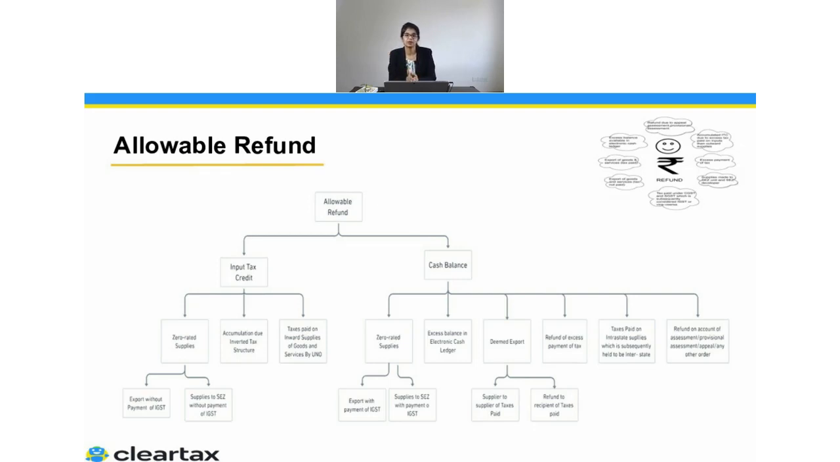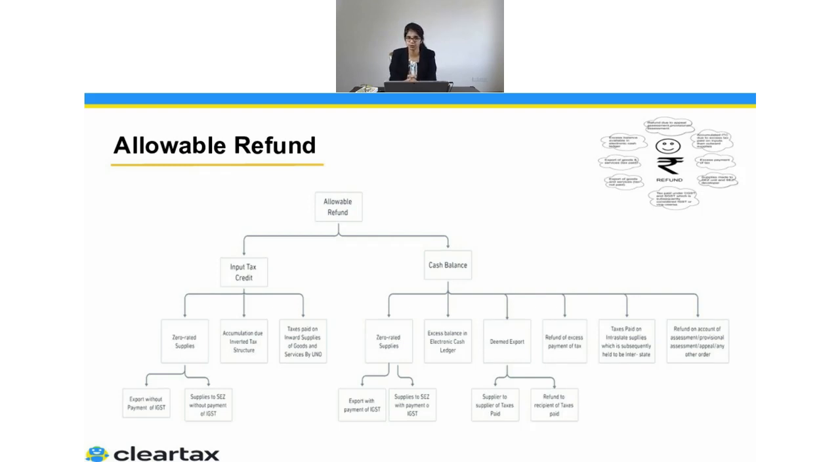Now the next question comes in: what if I am not making the payment to the government? I am under the LUT, I have filed a declaration which is an LUT. Now can I claim the refund of the purchases which I have made? I have already made the payment of the GST to my suppliers. Again, yes, you can claim the refund of the purchases which you have made and the taxes which you have already paid to the supplier. So for that, again, you can claim the refund.